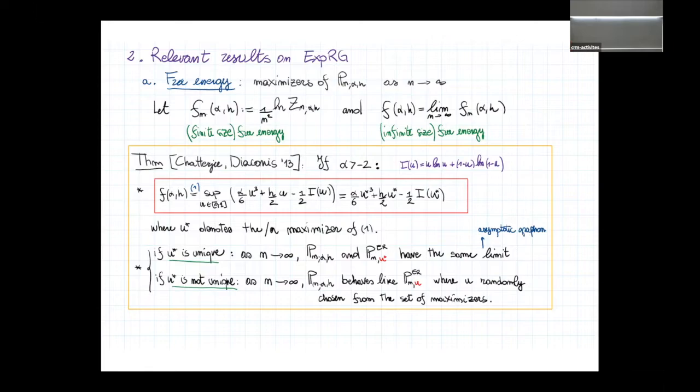Take alpha bigger than -2. Then the free energy happens to be completely characterized as the solution of a one-dimensional maximization problem. It is the supremum for u in [0, 1] of this function.